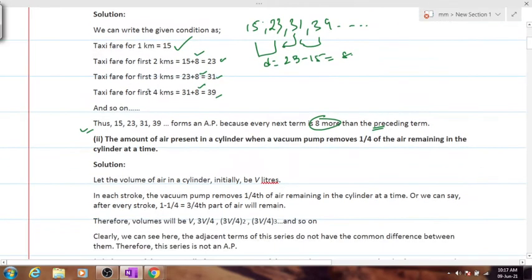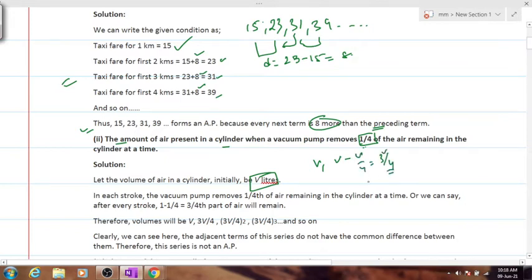So, as it is, this was a homework. I hope people have done their homework properly. If not, then verify kindly. The amount of air present in the cylinder when the vacuum pump removes 1/4 of the air remaining in the cylinder at a time. So the vacuum pump is removing 1/4 of the air. So let the initial volume be V liters, since 1/4 is being removed. Therefore, the next volume will be V minus V by 4, which will be 3V by 4.